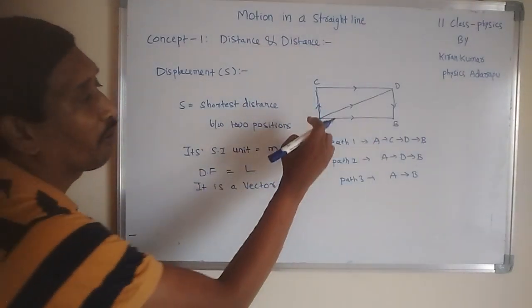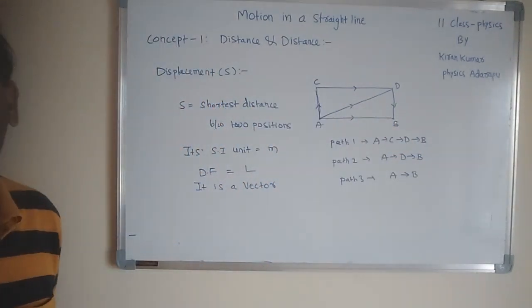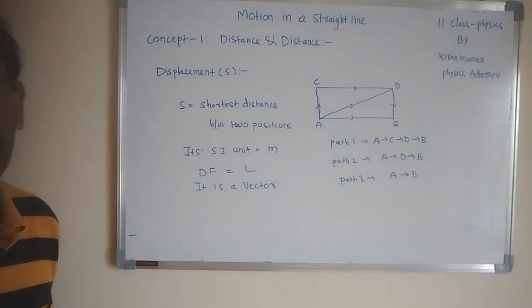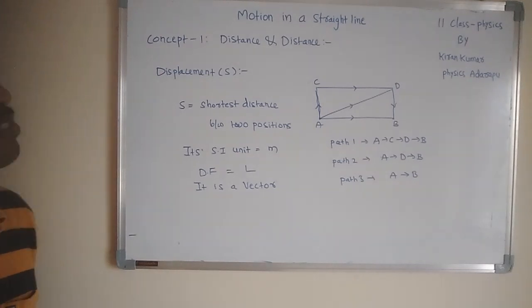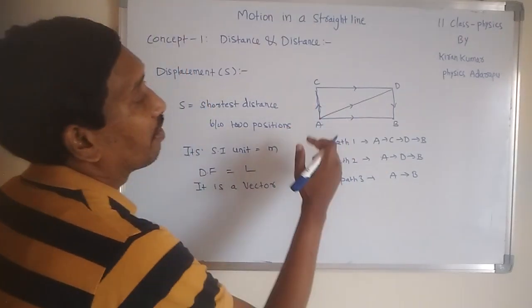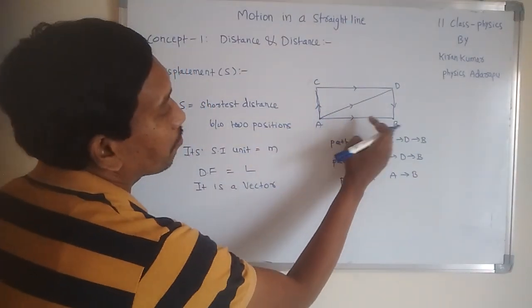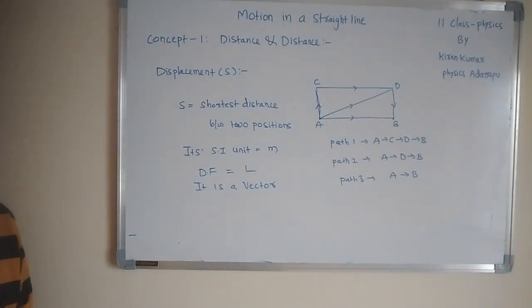For example, one body is moving from A to B and B to A. Then the displacement is zero, because the initial and final positions coincide with each other. But distance is not zero from A to B, B to A. For example, A to B is 3 meters, then B to A also 3. 3 plus 3 is 6 meters is the distance, but displacement is zero.